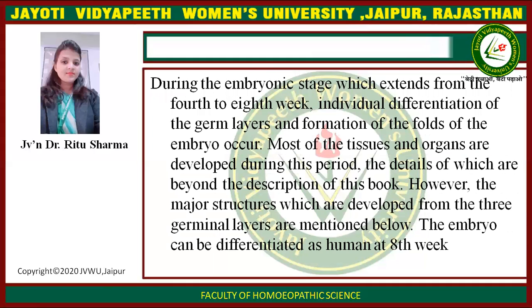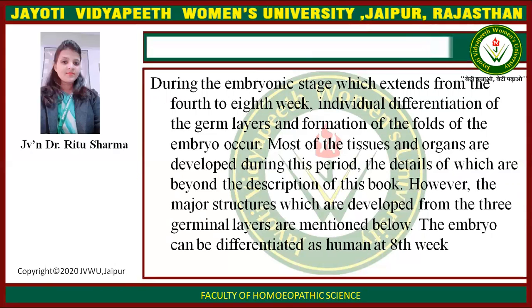During the embryonic stage, which extends from the 4th to 8th week, individual differentiation of the germ layers and formation of the folds of the embryo occur. Most of the tissues and organs are developed during this period, the details of which are beyond the description of this book.